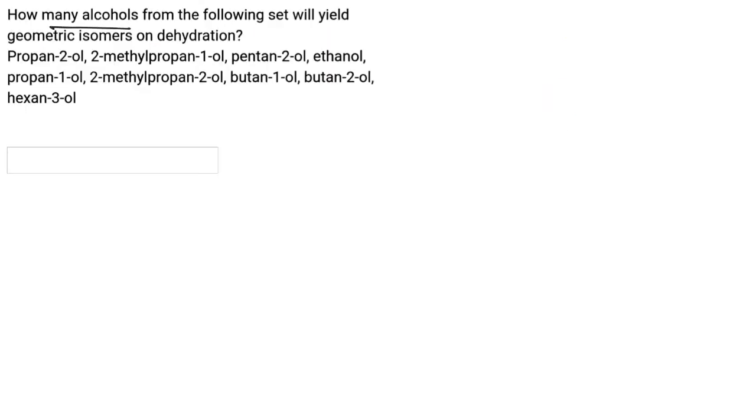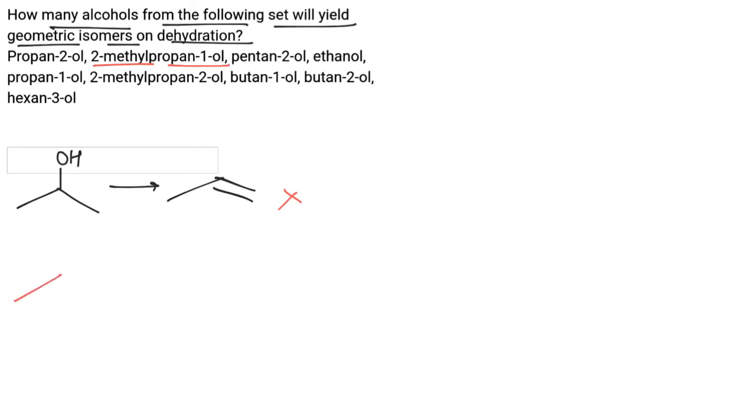How many alcohols from the following set yield geometric isomers on dehydration? So we have propan-2-ol. On dehydration it will form this molecule, which will not show geometrical isomerism. Next molecule is 2-methylpropan-1-ol. On reacting with H2SO4 it will be converted into this compound, and this molecule will again not show geometrical isomerism.